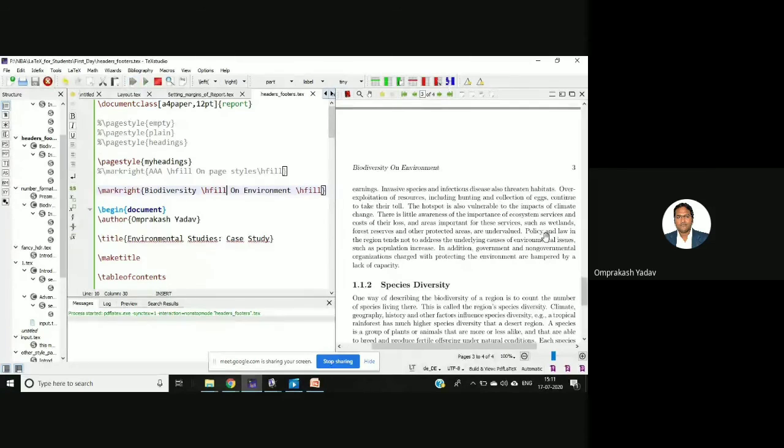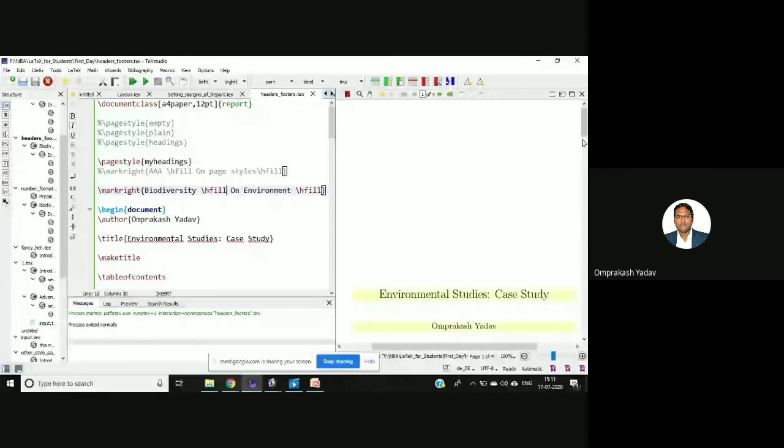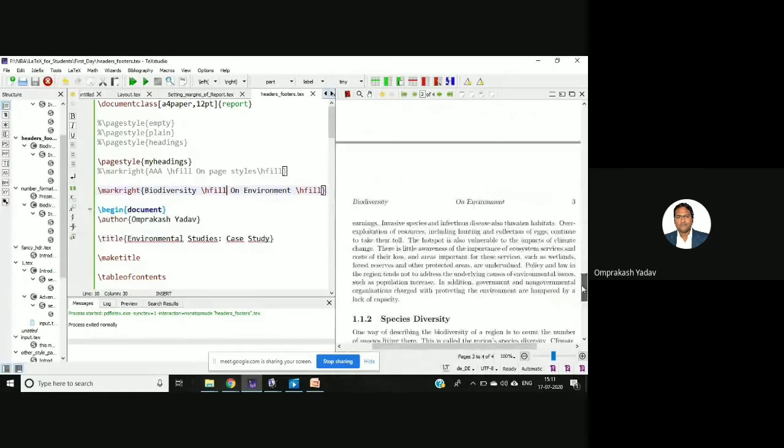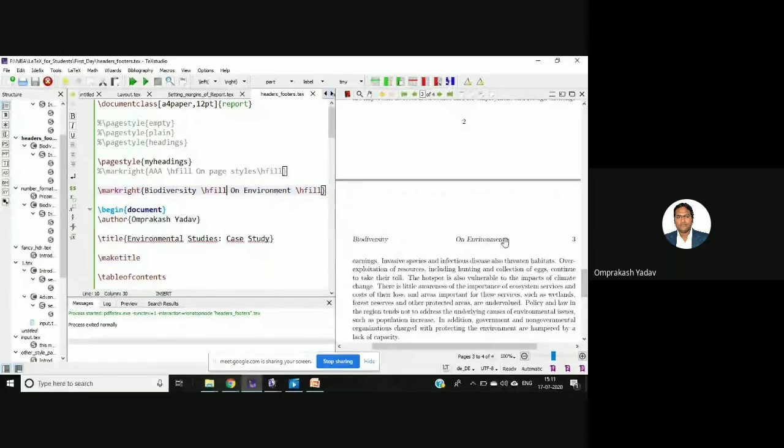So I'm sure you all are aware of all these things in the HTML language, right? See here, the spaces. So this is regarding the different types of page style. Now let's go to the next part.